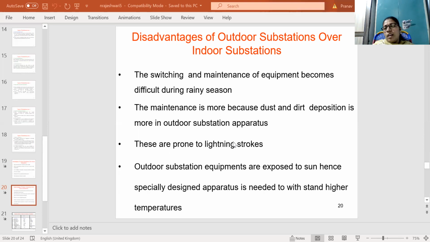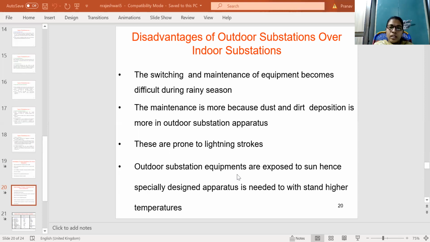Outdoor substations are prone to lightning strokes over indoor substations, because indoor substations are not exposed, so only in outdoor substations does the lightning stroke problem appear. Outdoor substation equipment is also exposed to the sun, hence specially designed equipment is needed to withstand higher temperatures.